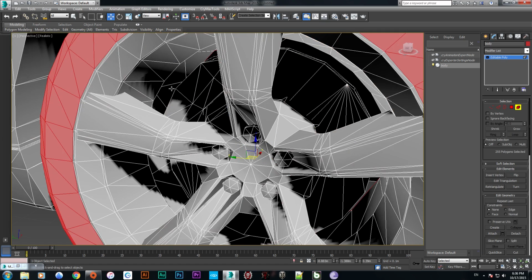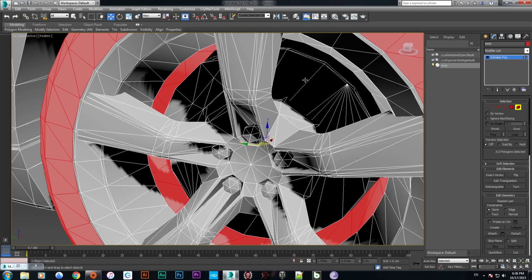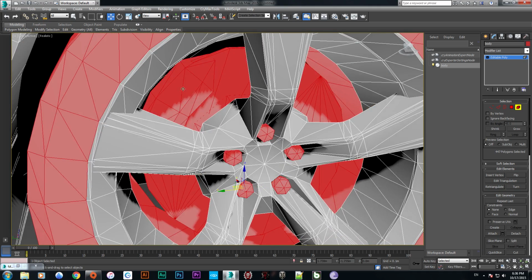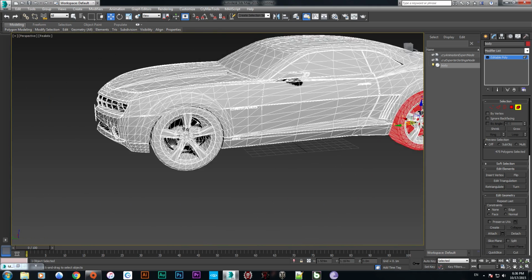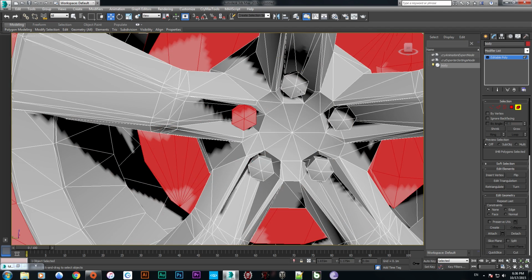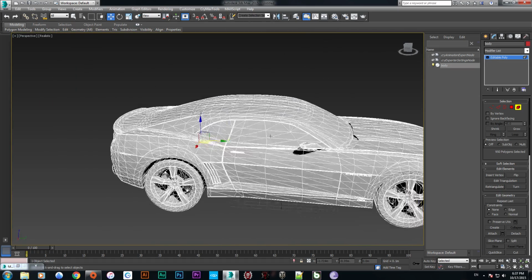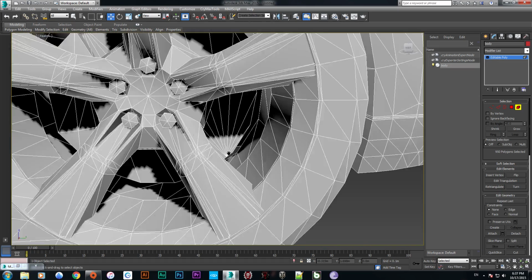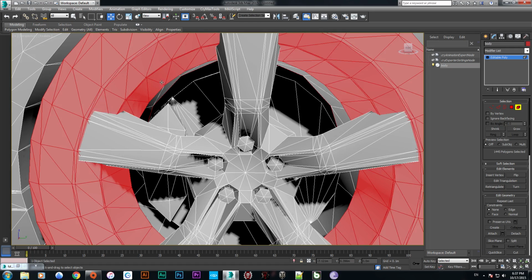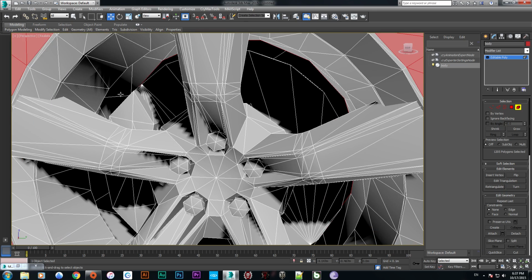Here we go, we are setting this one up, this one. Make sure to select all of the things as I am doing. Okay, here we go. For faster work you have to master the 3ds Max viewport controls.